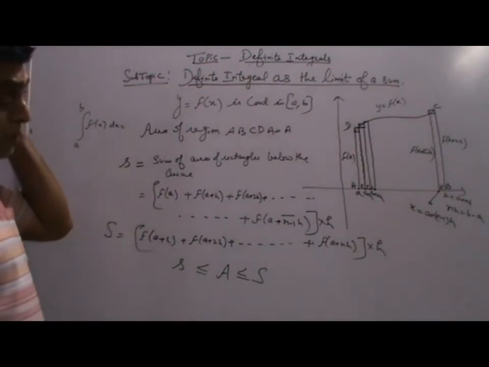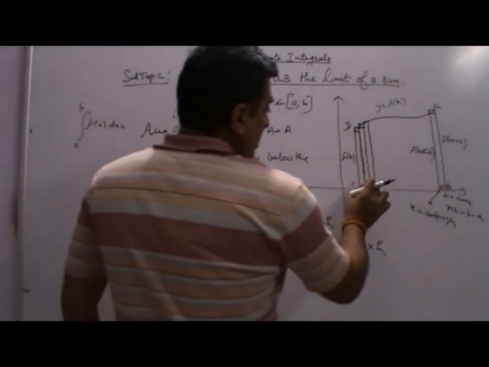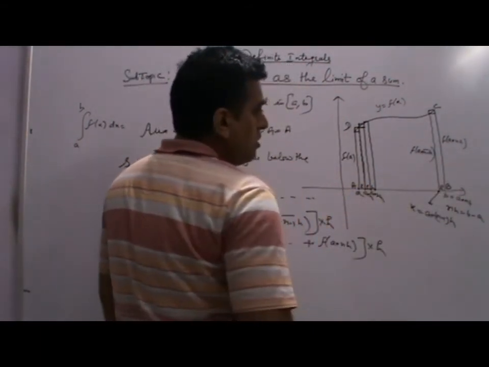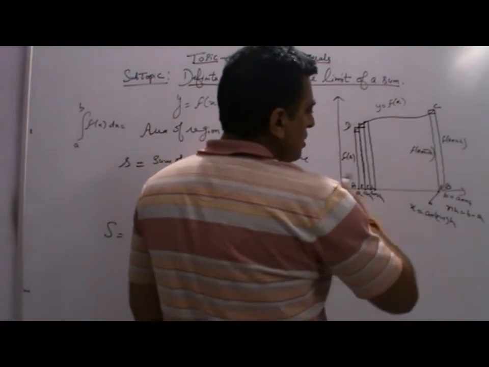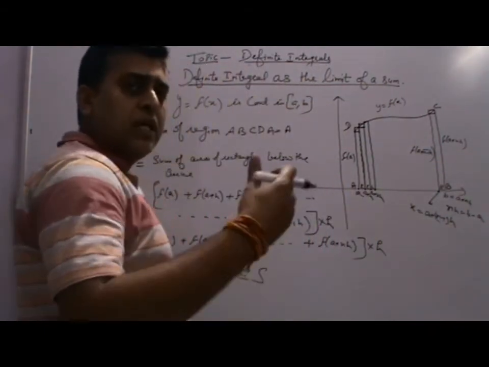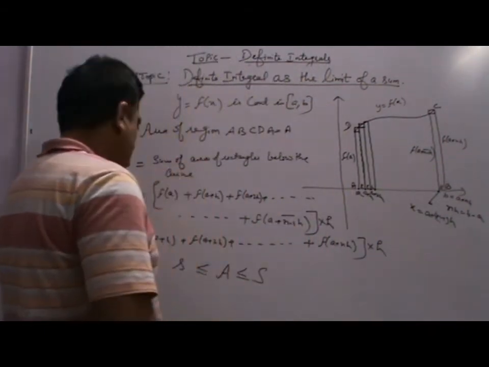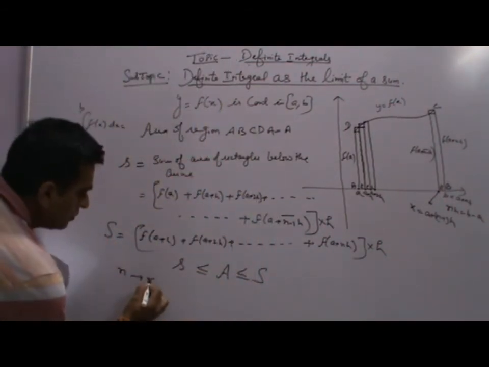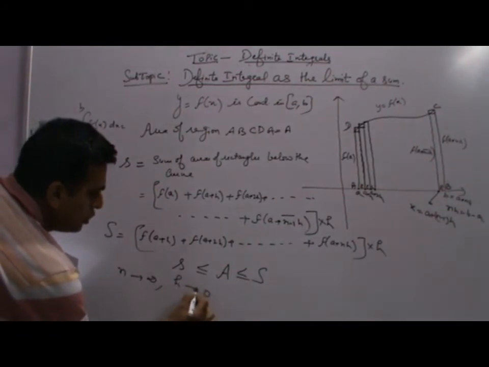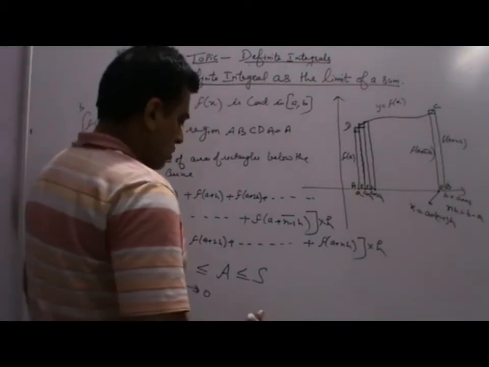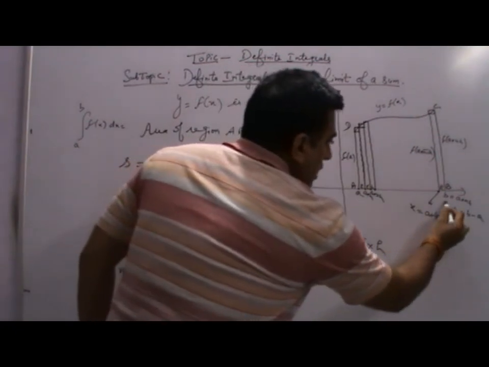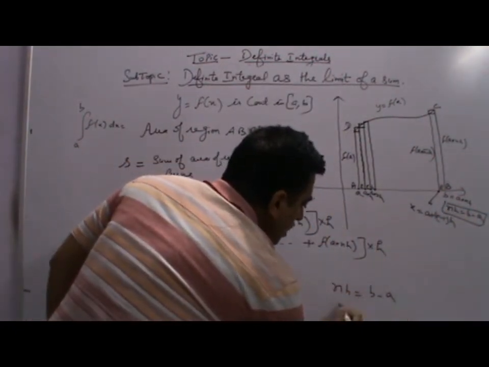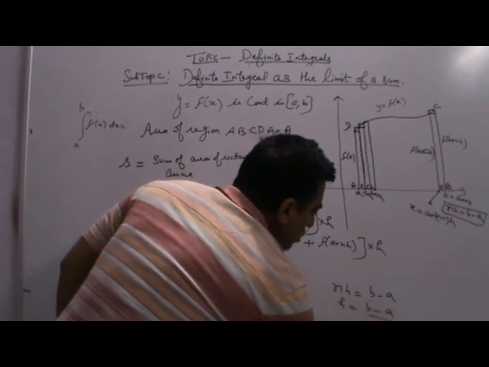Because this width h is the same everywhere, and you are getting n subregions divided into n subintervals, when n approaches infinity, then h approaches 0. We have taken nh equal to b minus a, so that h is equal to (b minus a) upon n.